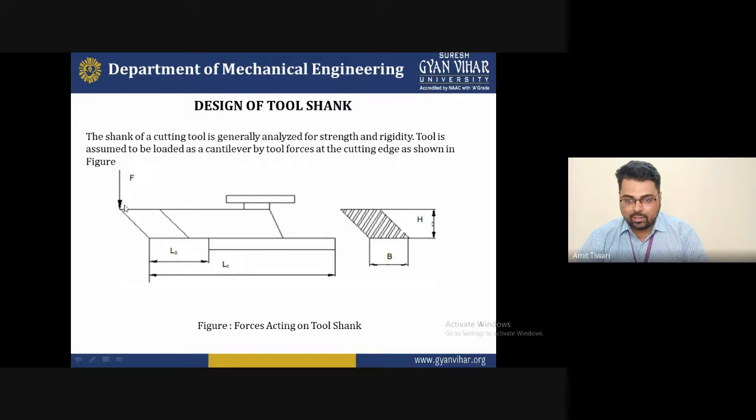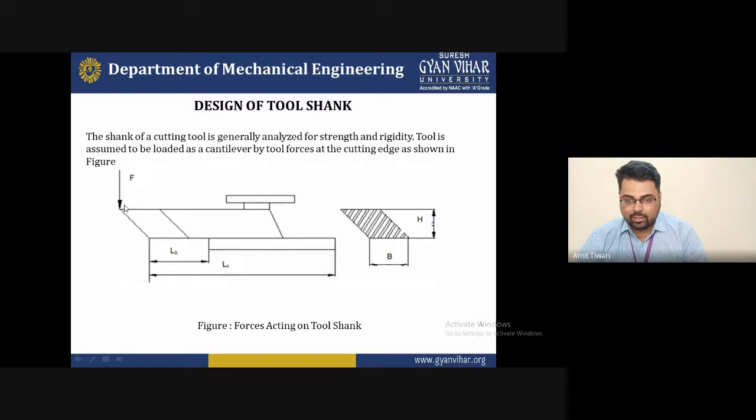With the help of the shank, this can be prevented by increasing the strength or the rigidity of the tool. So the shank of the cutting tool generally plays a role in increasing the strength as well as the rigidity of the material. That's why we design the shank portion of the cutting tool, the single point cutting tool, for increasing the strength and the rigidity of the material. These are all the problems we consider during machining operations, such as lathe operations or any other operation performing material removal.